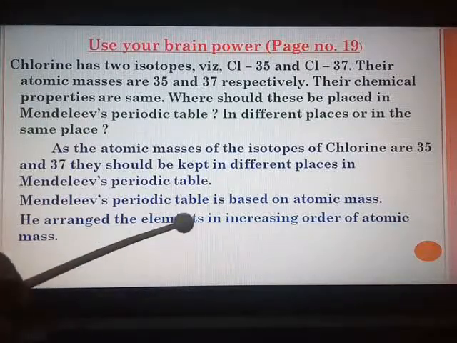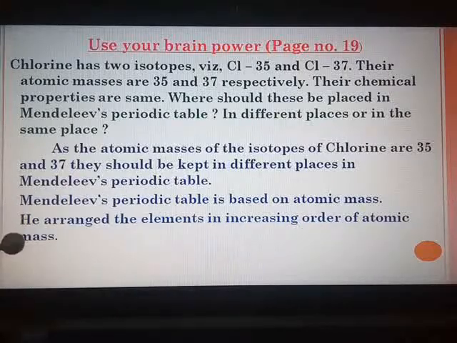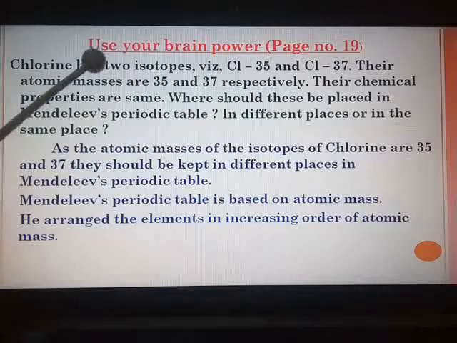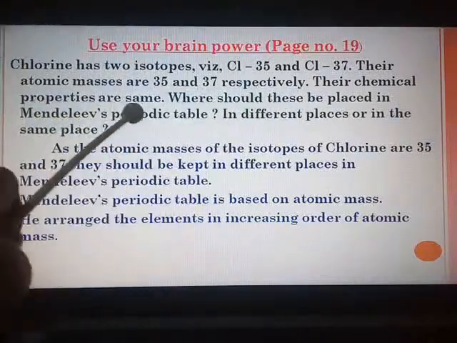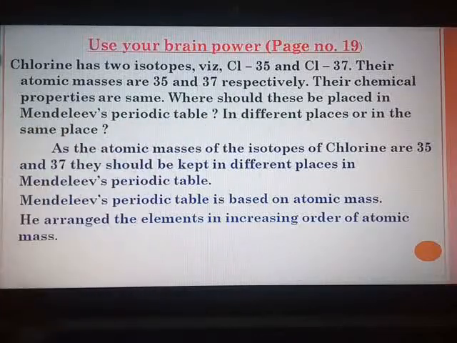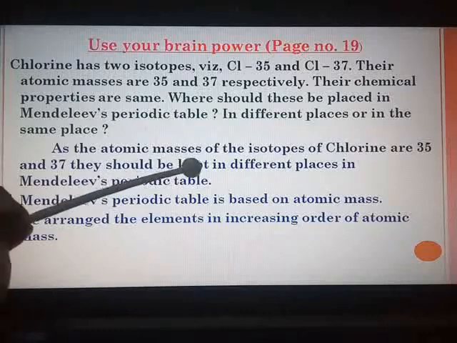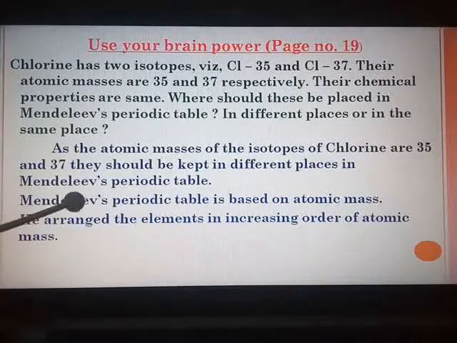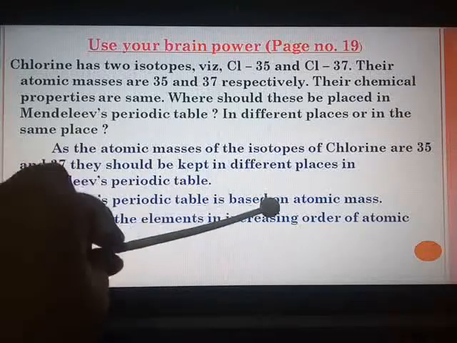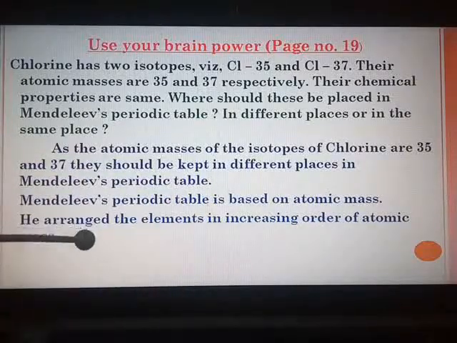He arranged the elements in increasing order of atomic mass. So I think we have given the answer. Where should this be placed in the Mendeleev's periodic table? In different places or in the same place. So they should be kept in different places, and also we have given a proper explanation to it, that Mendeleev's periodic table is based on atomic mass and he arranged the elements in increasing order of atomic mass.